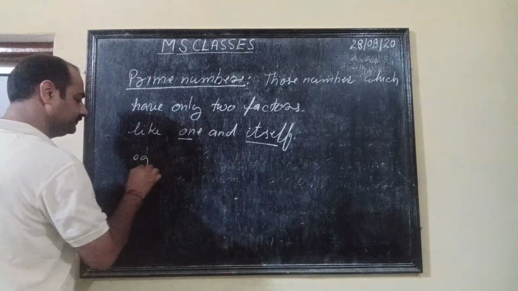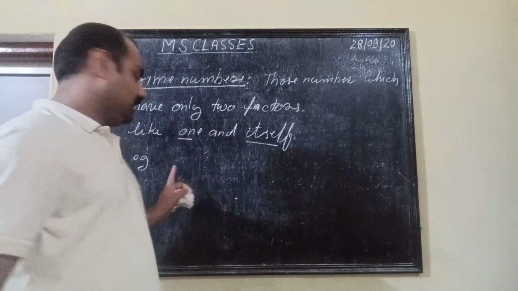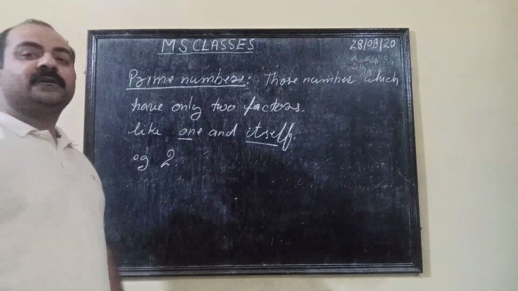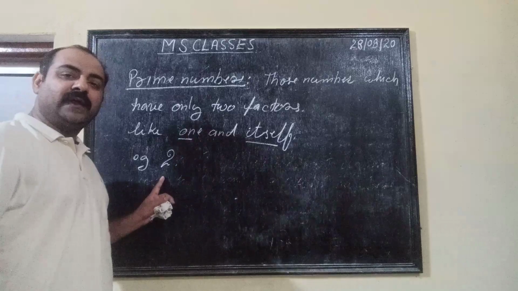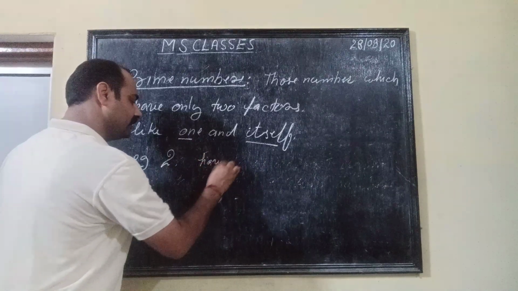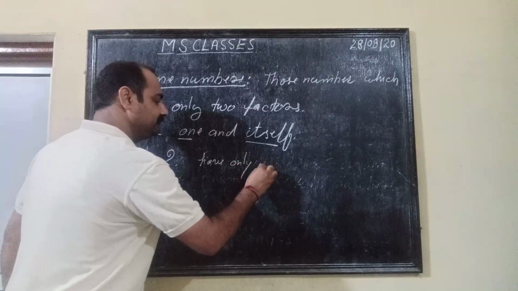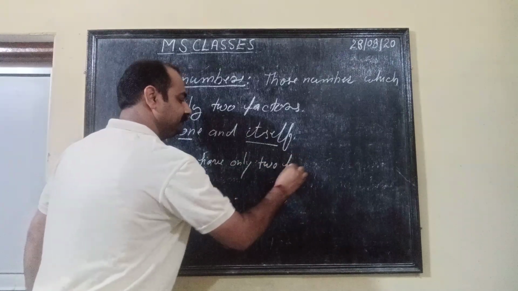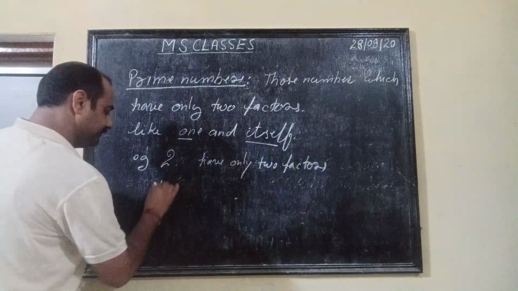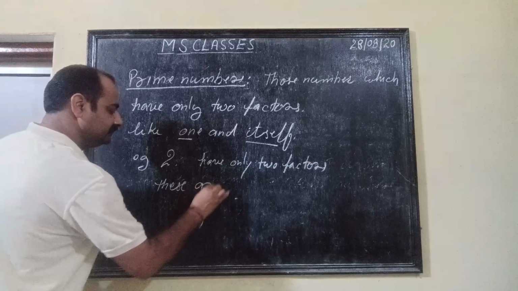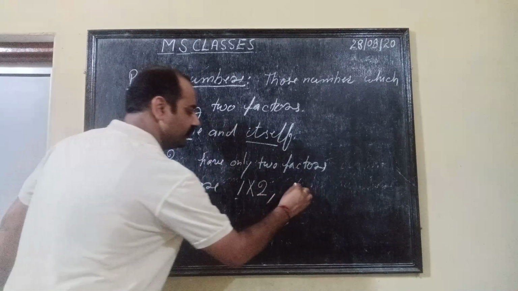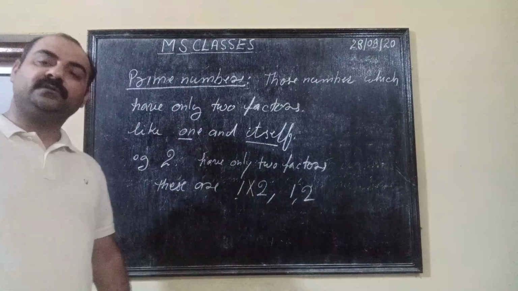For example, 2. So 2 has only two factors. These factors are 1 multiplied by 2, or 1 comma 2.